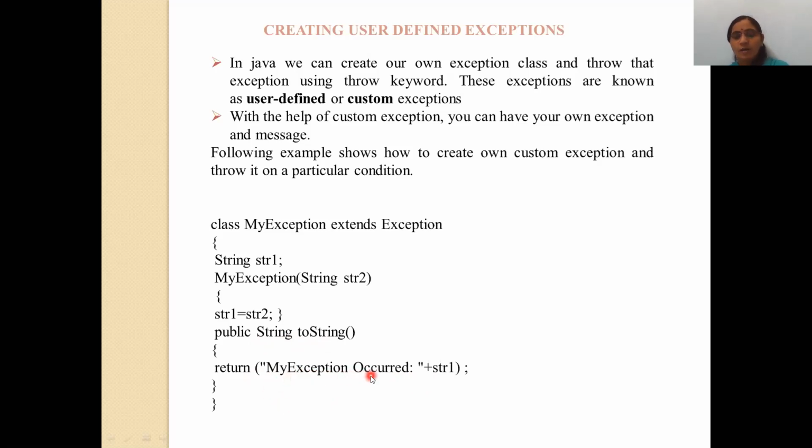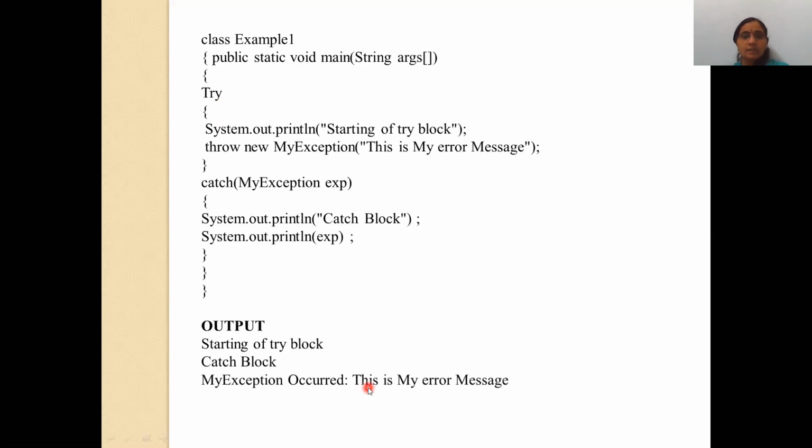My exception occurred is concatenated with the value of str1, meaning whatever the content of str1 will be joined with the message "My exception occurred". Clear? This is the first half of the program. The next part is where I have defined the main class. What do you mean by the main class? The class which consists of the main method.